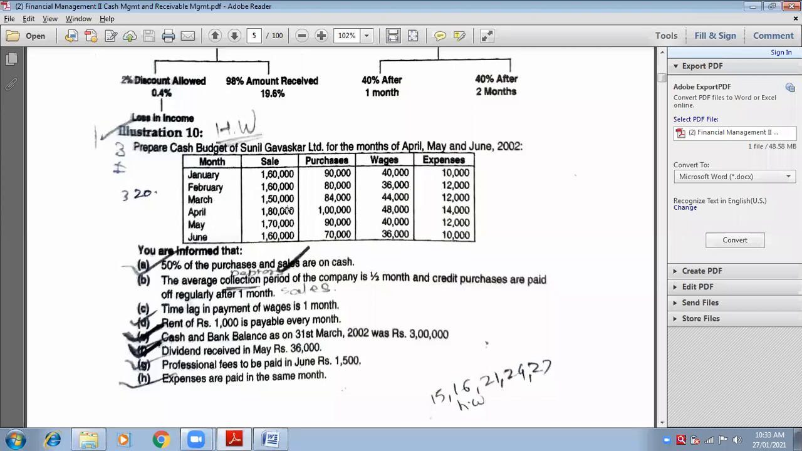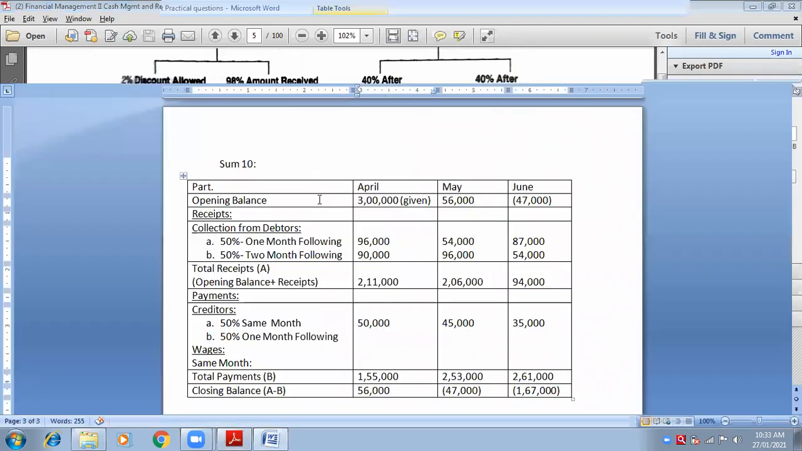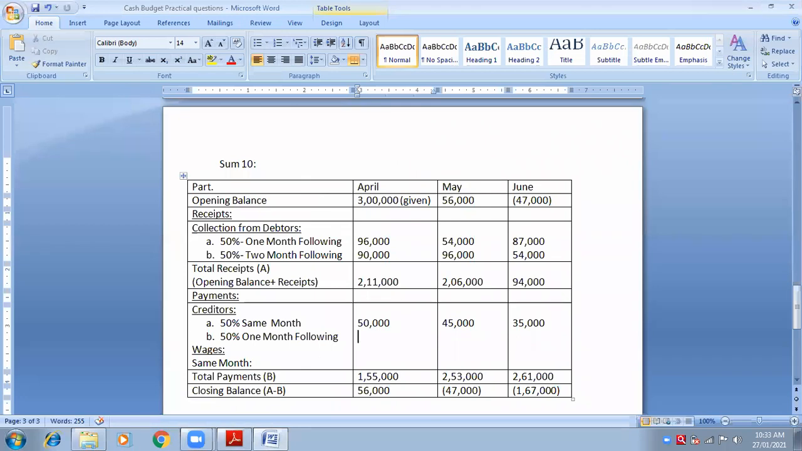Now start with March, come to purchases. It is 84,000. I know it is the purchase of March, but 50 percentage of the month of March will be paid in the month of April. So 84,000 into 50 percentage. How much will it be? 42,000. Very good. It is 50 percentage of 84,000.